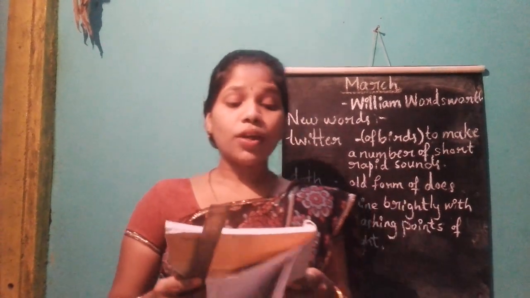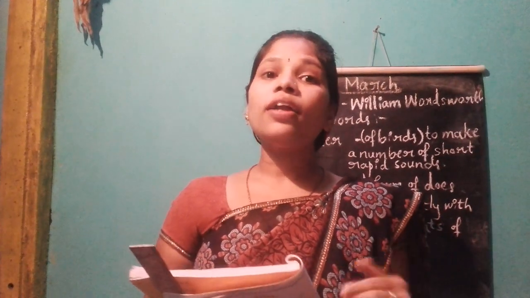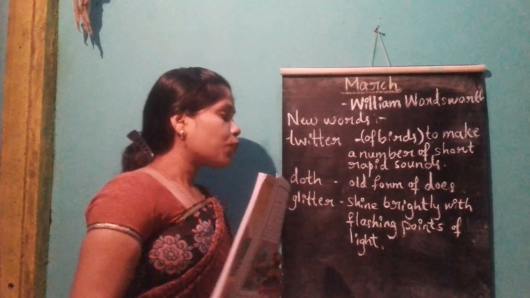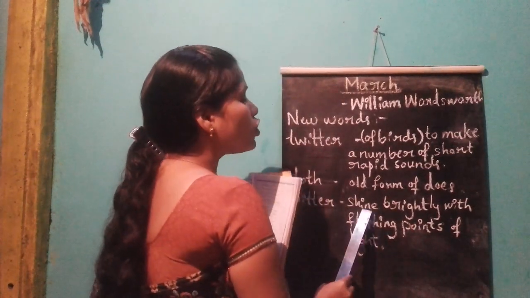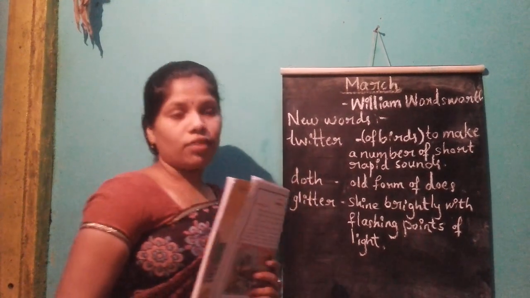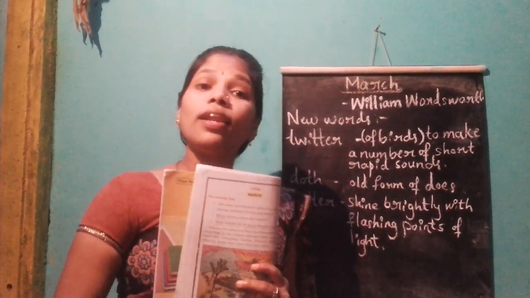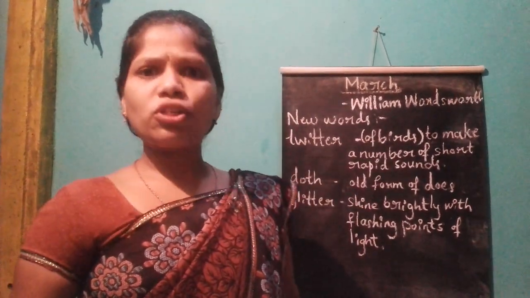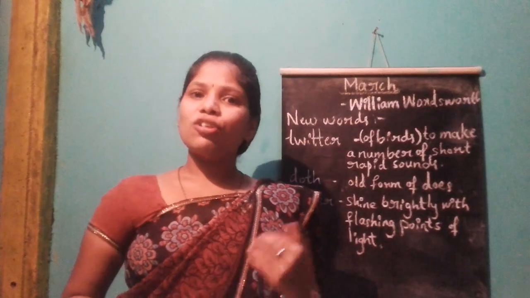Now the lake doth glitter. The lake is glittering. Why is it glittering? The green field sleeps in the sun. Now the sun rises, and from the light of the sun, the lake is glittering. Glitter means shine brightly with flashing points of light. With the flashing points of light, the lake is glittering. I hope you have seen. Most of our students are coming from village areas, so you could have seen that. I think you would have seen that.